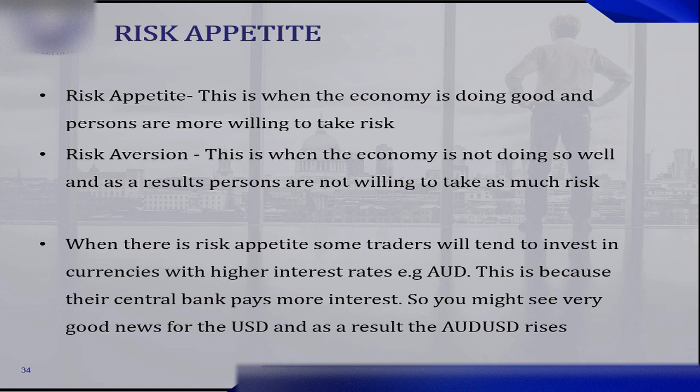So, for example, you might see very good news coming out of the US, and as a result, the Australian dollar rises. And this is simply because whenever we have risk appetite in the market, investors are more willing to risk, and as a result, they may invest in currencies with higher interest rates. So that's risk appetite and that's risk aversion. These are two important tools that you can use to help you whenever you're trading Forex.